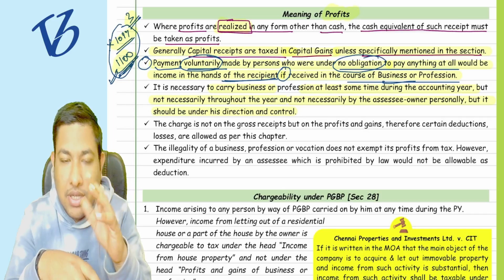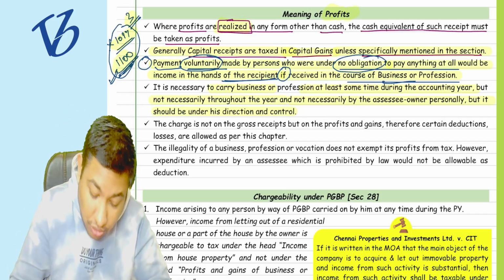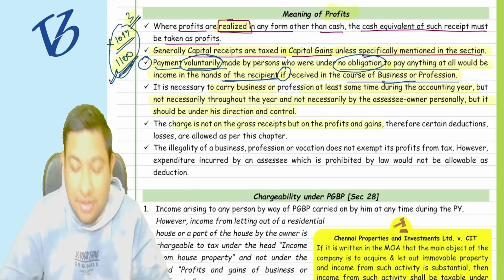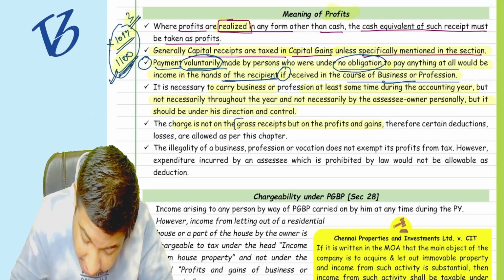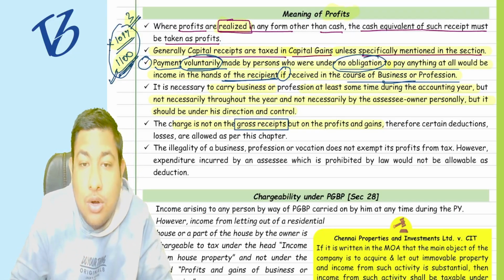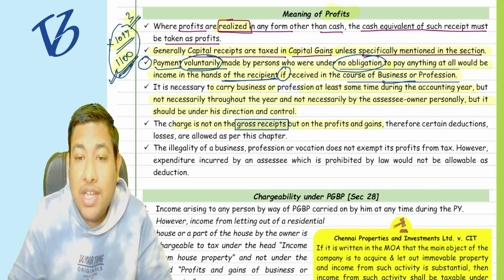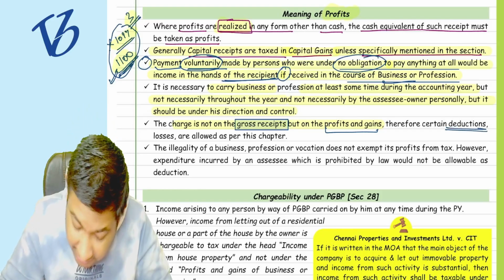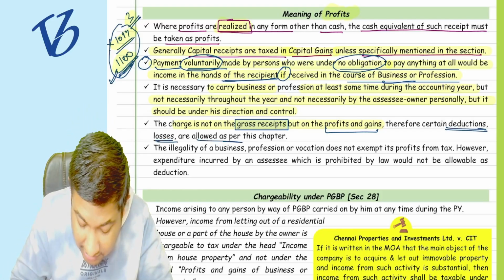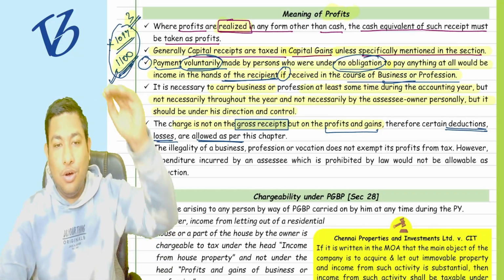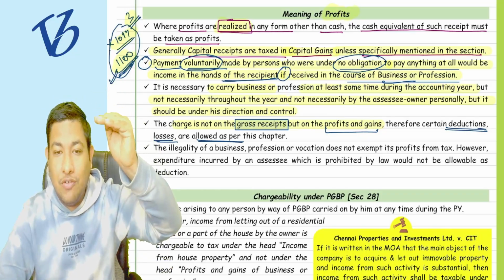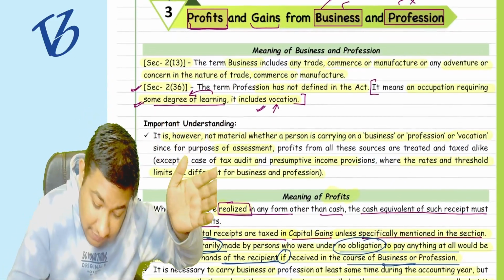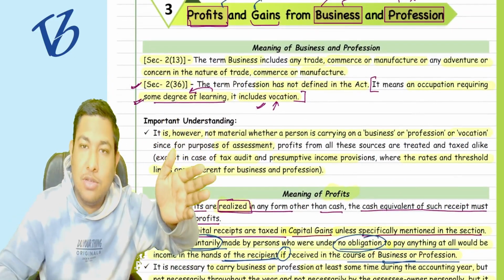Tell me that first. Now, the charge is not on the gross receipt, but on the profits and gains. They are not charging you based on the turnover. What they are charging is the profits and gains. Therefore there are certain deductions and losses allowed under this particular chapter, because if they are not charging the turnover, they are charging only the profits and gains, because the chapter itself is clear: the profits and gains from the business or profession.